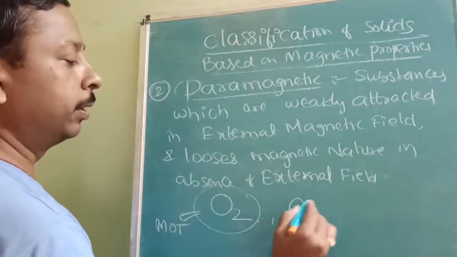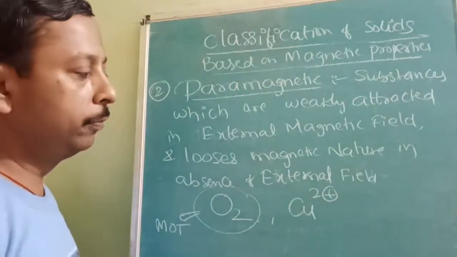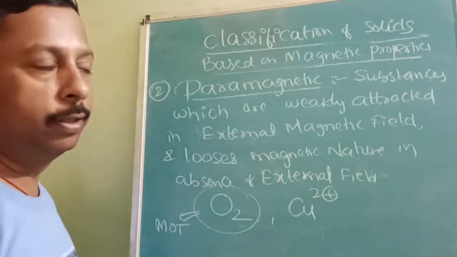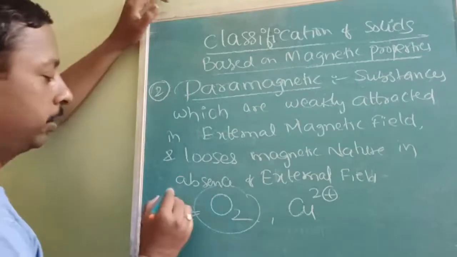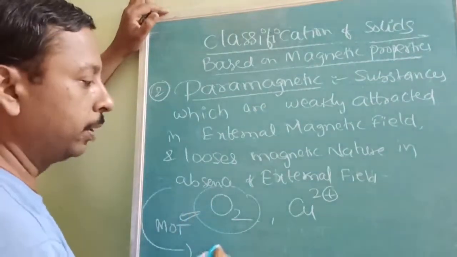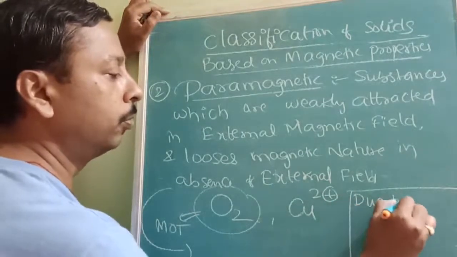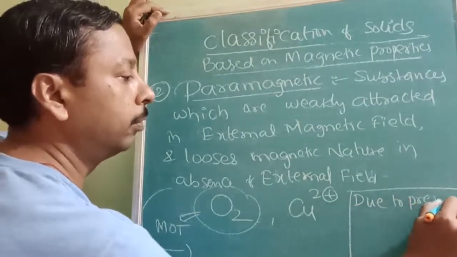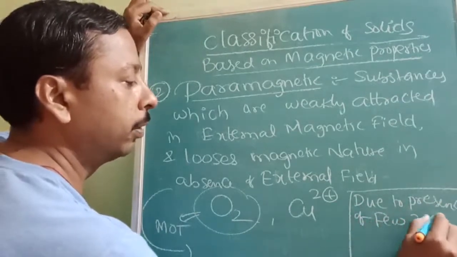And copper has 4s1 3d10. If you remove two electrons, then one electron will be unpaired, so it is paramagnetic. These are the examples I told you, now I will tell you the reason. What is the reason? Due to the presence of a few unpaired electrons.